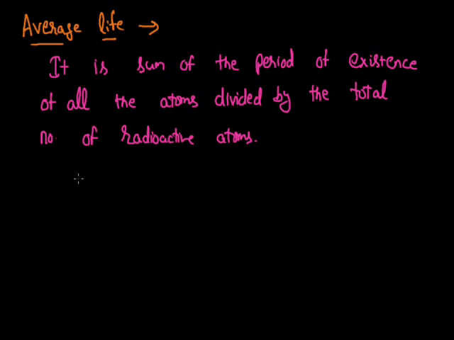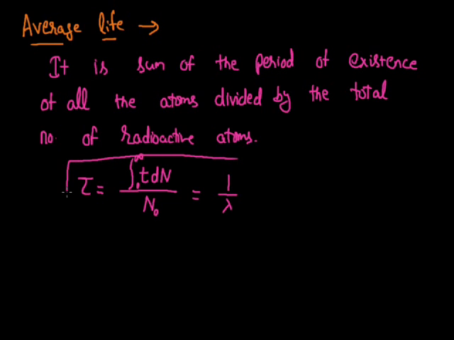On solving, average life is represented by the symbol tau. If I represent the total time period as t and the number of nuclei as dN, then when we integrate this for the time period 0 to infinity, with the total number of nuclei taken as N0, we find that tau is equal to 1 by lambda. So that is the representation for average life, and in terms of decay constant lambda, average life can be represented as 1 by lambda.